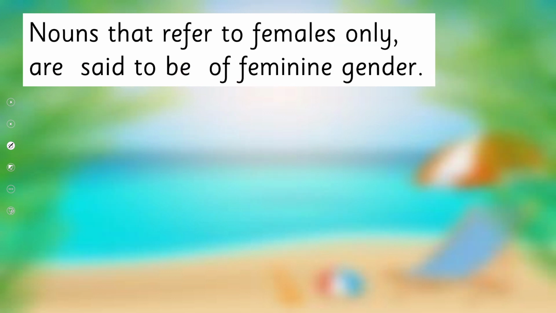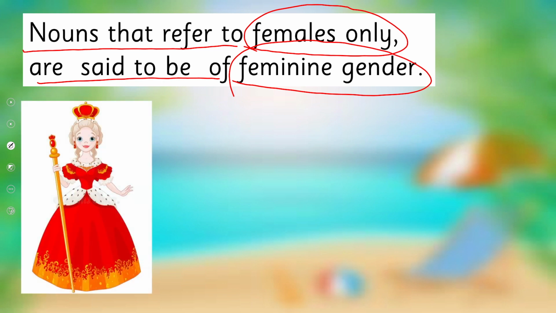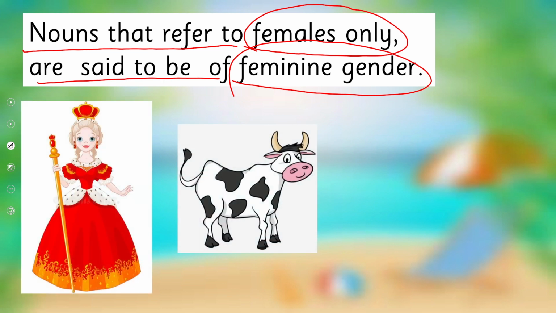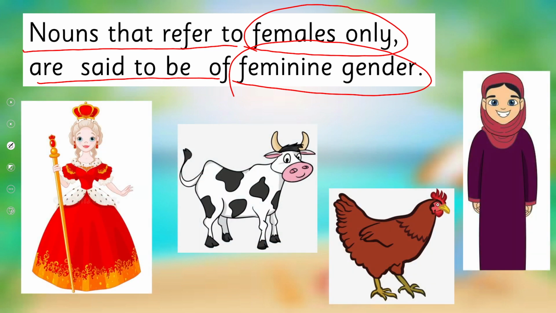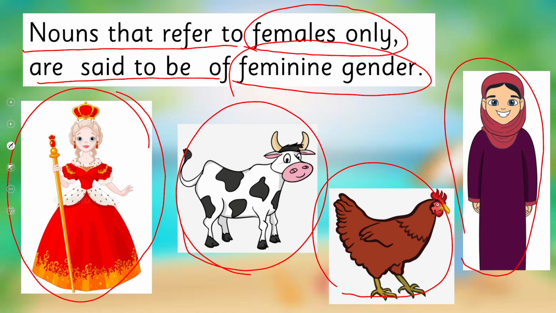Okay, the next thing is nouns that refer to females only are said to be feminine gender, right? Queen, cow, hen, women. So these names refer always to females. They are known as feminine gender.